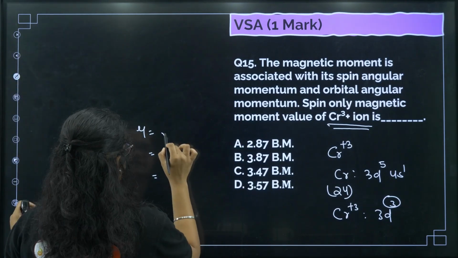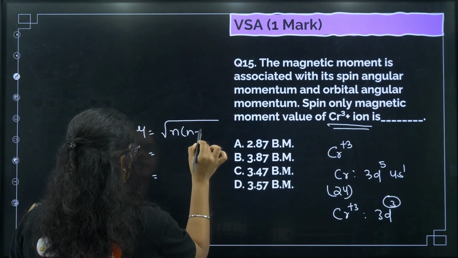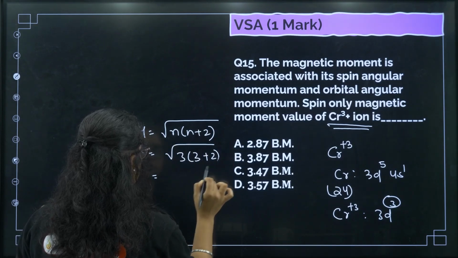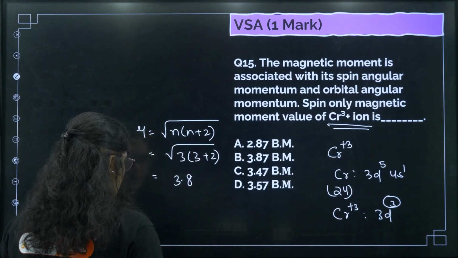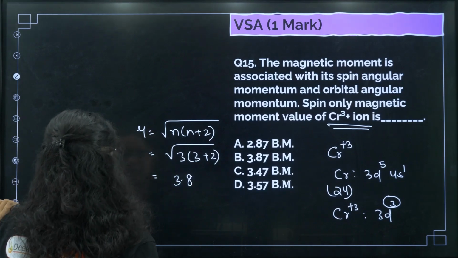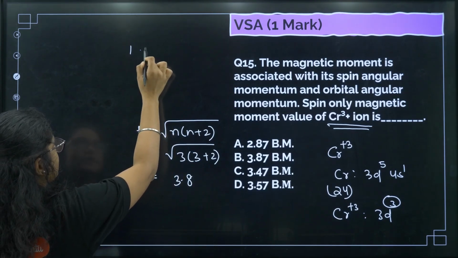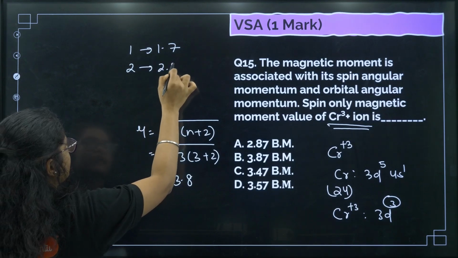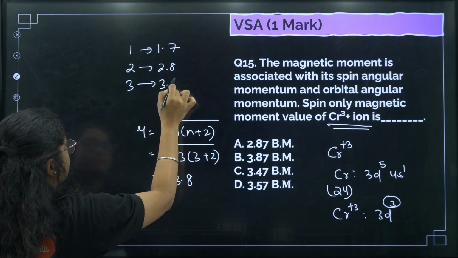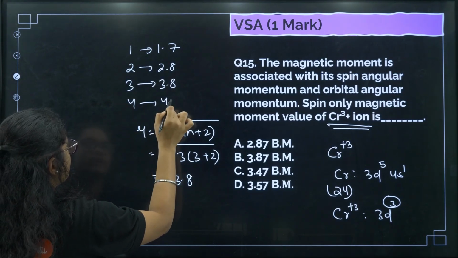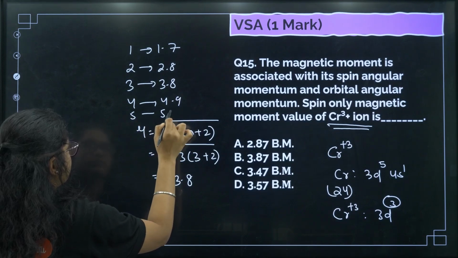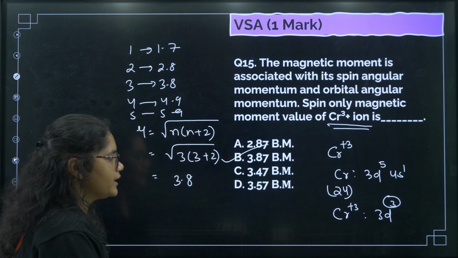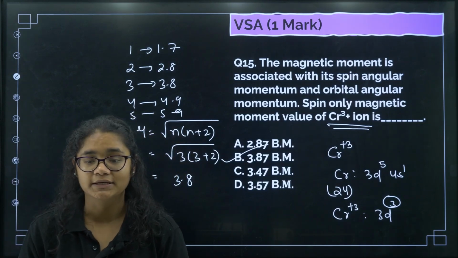The whole root over n into n plus 2, root over 3 into 3 plus 2, so that will be 3.8. And I have told you a trick also to remember here. If the number of unpaired electrons is 1, magnetic moment will be 1.7; for 2 it is 2.8, for 3 it is 3.8, for 4 it is 4.9, and for 5 it is 5.9. Okay, so like this you can remember. So without calculation also you can easily find out the answer, that is option number B.